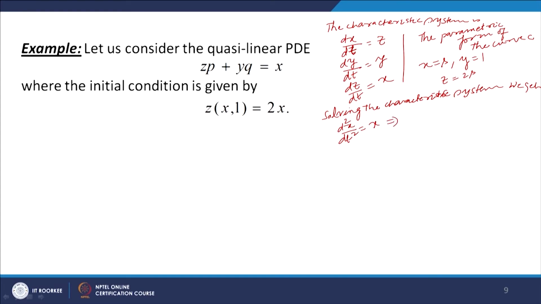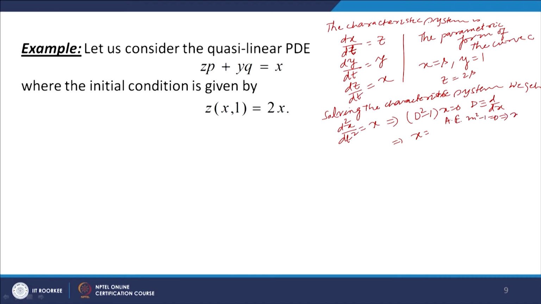So, we get d square x by dt square is equal to x, and this is nothing but (D square minus 1) x equal to 0, where D denotes d over dt. So, solving this second order linear differential equation in x, the auxiliary equation is m square minus 1 equal to 0.